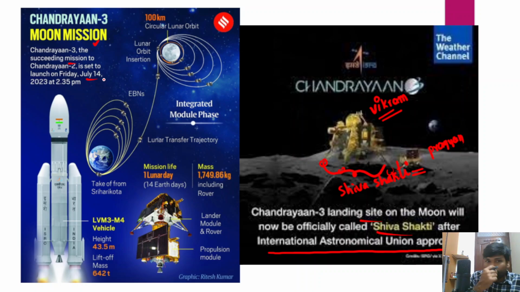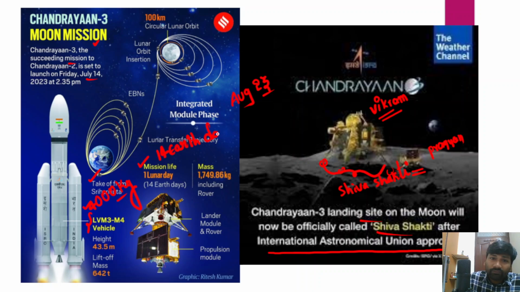Chandrayaan 3 was a succeeding mission to Chandrayaan 2. It was launched on July 14, 2023, and subsequently landed on the moon surface on August 23rd. Okay, so Chandrayaan 3 was sent through LVM 3. Please understand that LVM 3 is the heaviest rocket that ISRO has as of now, right? Its total capacity is 4,000 kilograms, and it took off from Sriharikota in Andhra Pradesh, right? In fact, the total mission duration of Chandrayaan 3 is 1 lunar day, and 1 lunar day is equivalent to 14 Earth days.